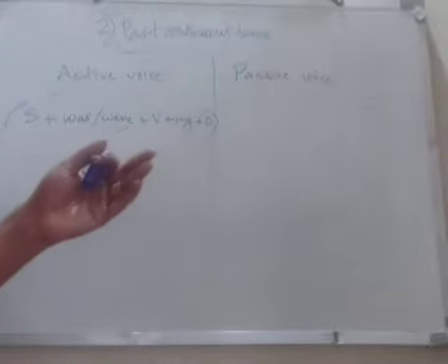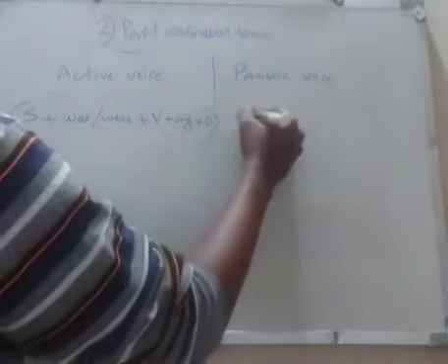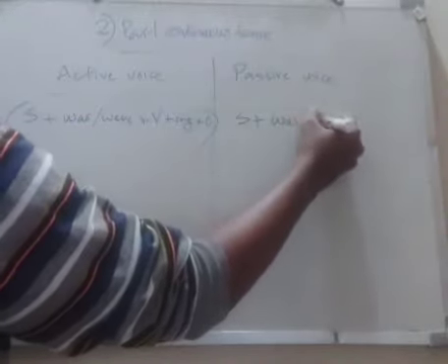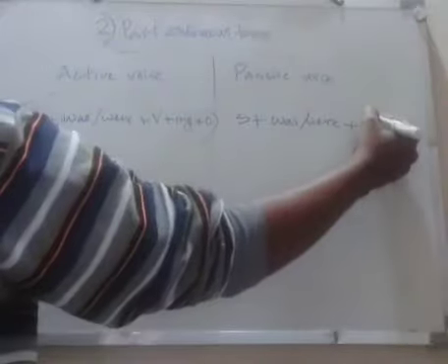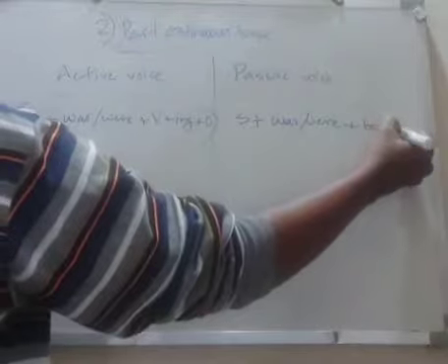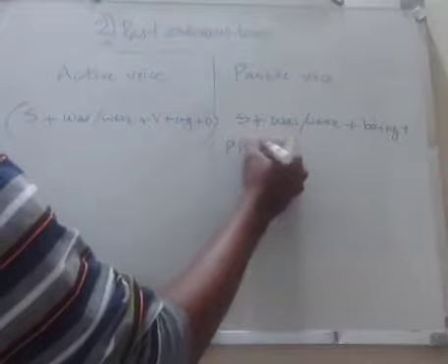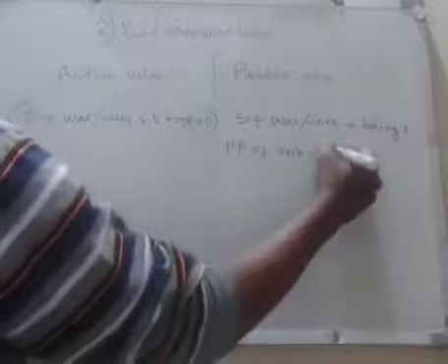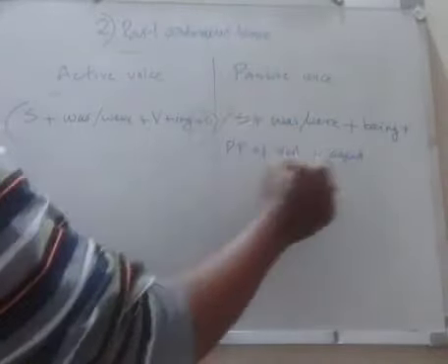So then we have to find what will be the form of the passive voice in past continuous tense. Subject plus was or were plus, then here include being plus past participle form of the verb plus agent. This will be the form of the passive voice.